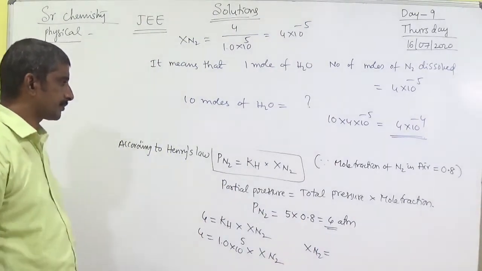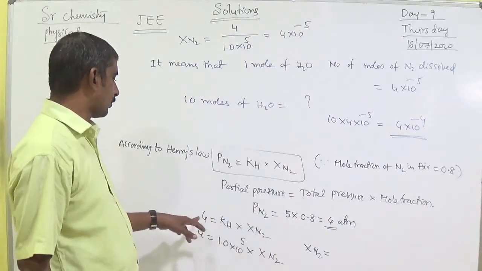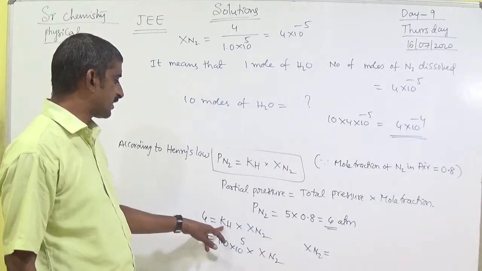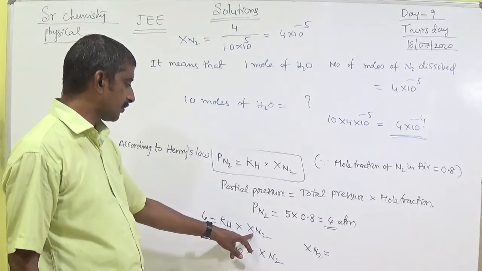Next, substitute the value: 4 equals Kh into X of N2. Here X of N2 is required from the data.